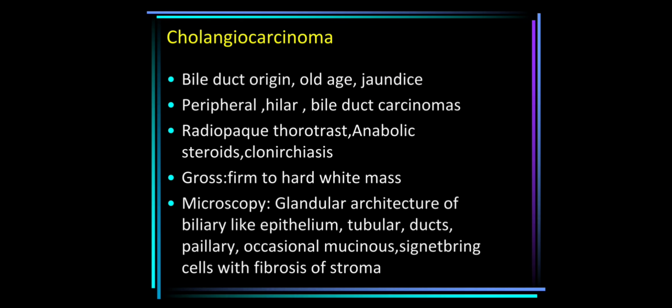Grossly, the cholangiocarcinoma forms a firm to hard white mass. Microscopically, we see glandular architecture of biliary epithelium. They are also arranged in tubules, ducts, papillary, and occasionally we have mucinous cells, signet ring cells with fibrosis of stroma.